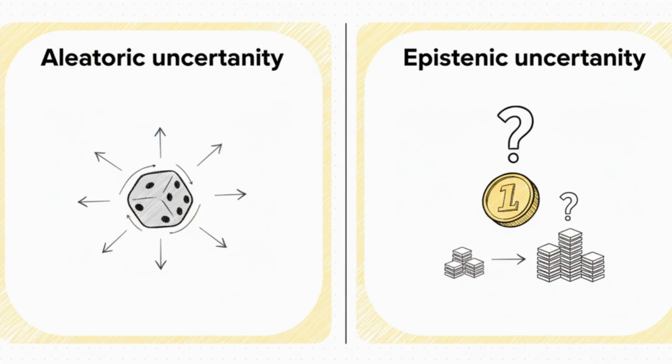But then there's epistemic uncertainty. This is about our ignorance. It's the uncertainty we have because we just don't have enough information. Like, is the coin really fair? If you've only flipped it twice, you can't be sure. The key difference? We can fight this kind of uncertainty with more data.